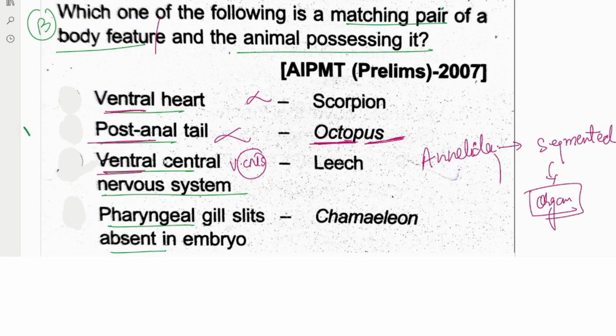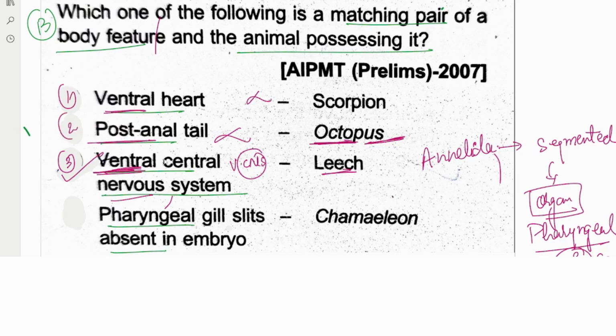In the pharyngeal area, approximately the third and fourth segment, I'm not sure, there would be the pharynx, as well as some ganglionic cells that make the central nervous system. So ventrally it is present, not like us, who have it dorsally, and they actually have it ventral. So that is correct, ventral central nervous system in Annelida. The third option would be the correct one.